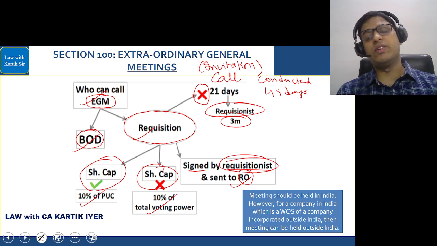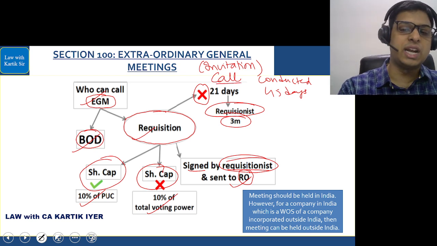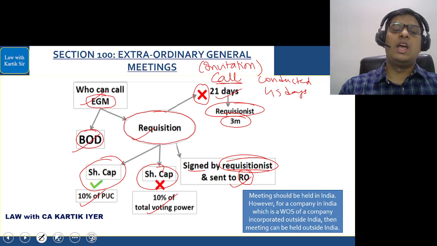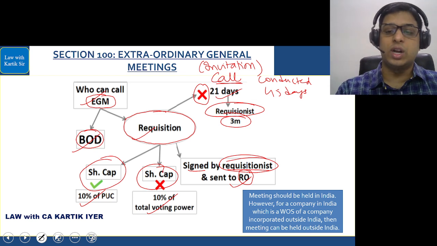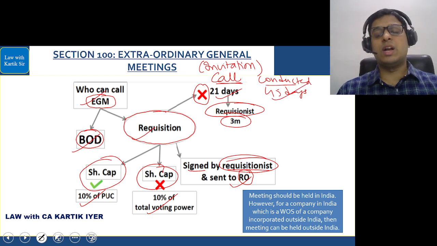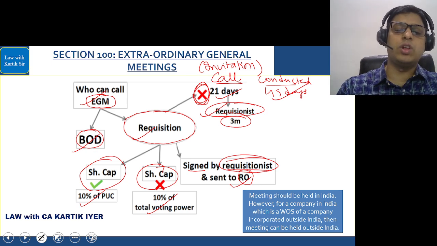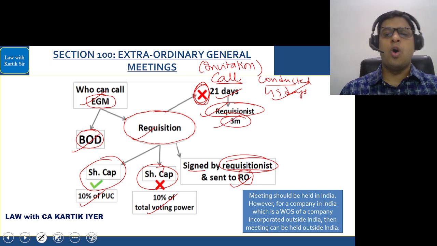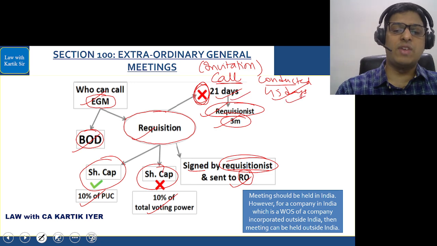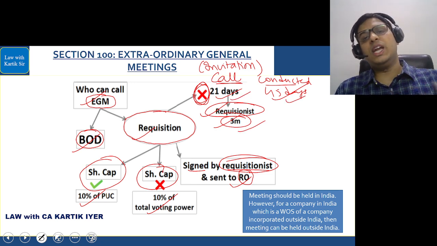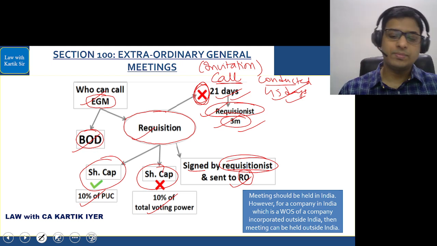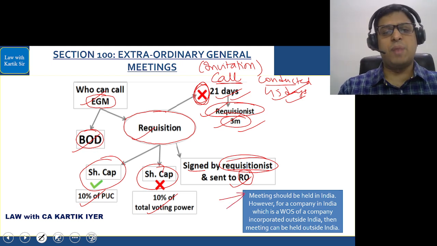If the requisitionists have given a requisition, the company should call a meeting, that is send an invitation within 21 days. And in the 21 days, if they call the meeting, they have to also conduct the meeting within 45 days. If the company fails to call the meeting within 21 days, in that case, the requisitionist gets the power to themselves call the meeting within 3 months. Okay. All the dates that you see here, 21 days, 45 days, 3 months, are from the date of receipt of requisition. Simple. Read this important para with me.